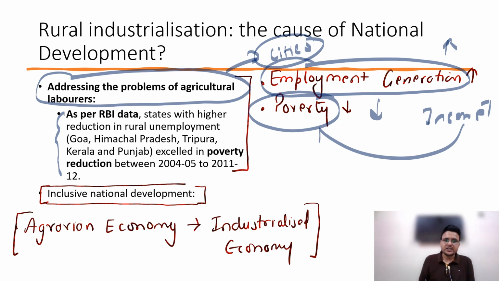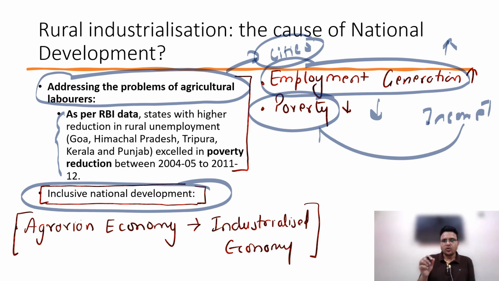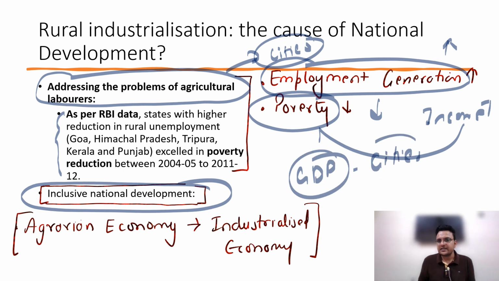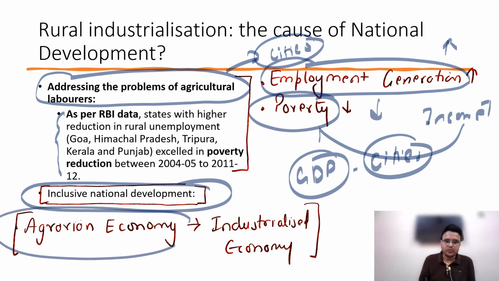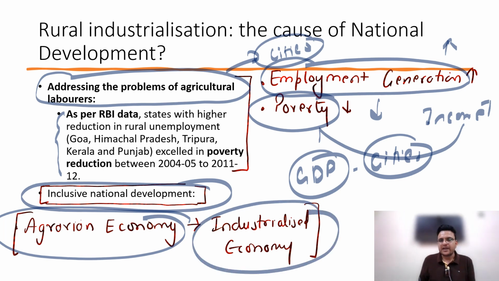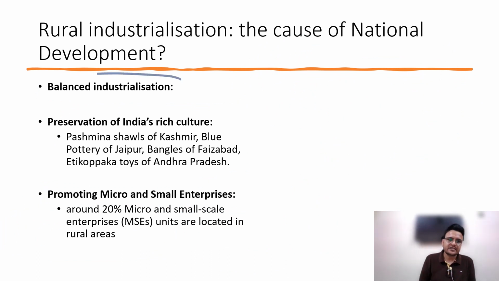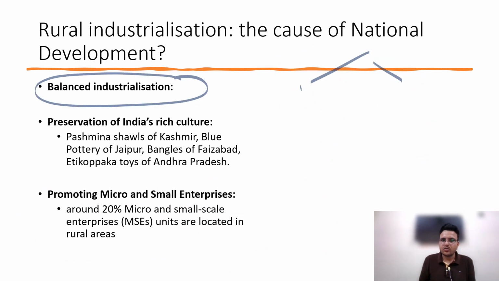Then we have inclusive national development. Generally, cities are considered the growth engine of the country. GDP and growth generally happen in cities only, and that leads to inequality in regional development. Whenever industries are established in rural areas, the agrarian economy is automatically converted into an industrialized economy, and we can see balanced development happening. Then balanced industrialization: it does not happen only in urban areas, it is happening in rural areas also.